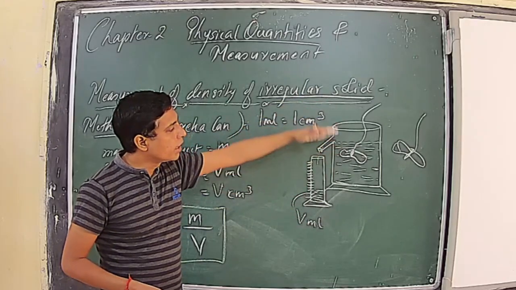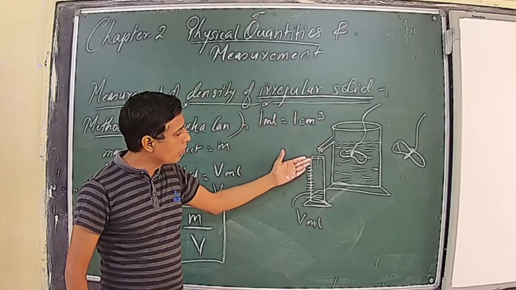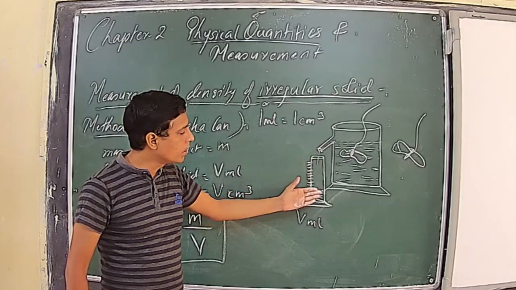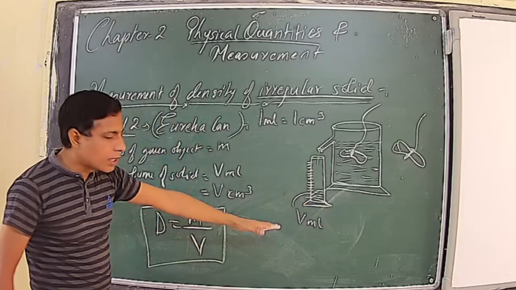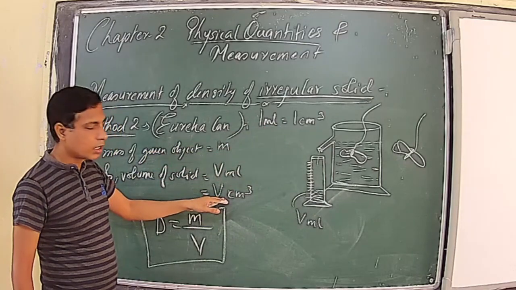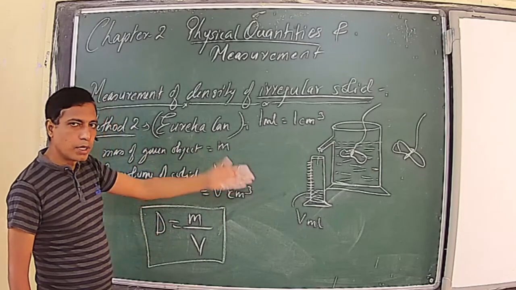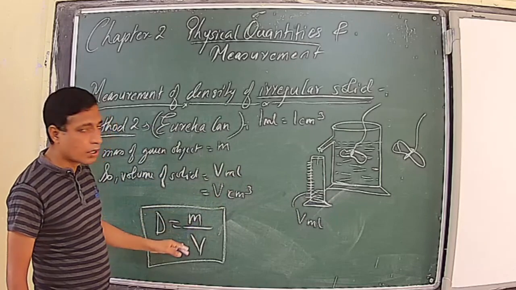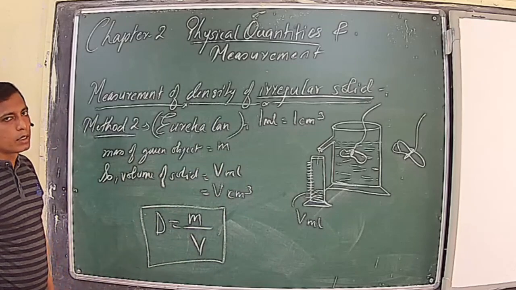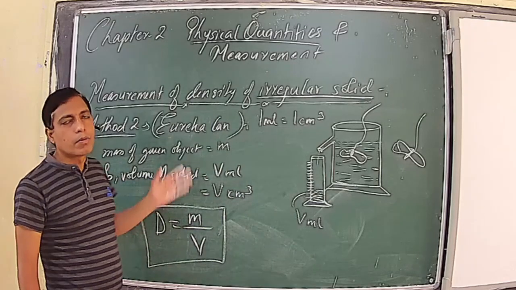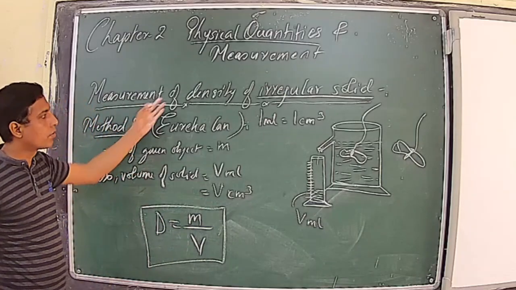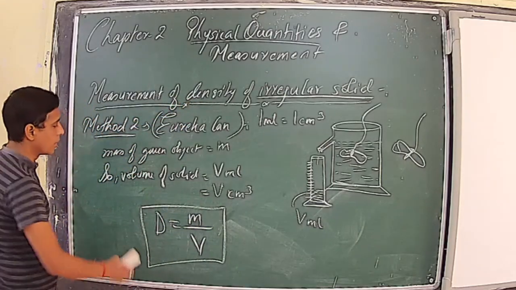As a result, the liquid gets displaced in upward direction, so the overflow of the water gets collected in this. Once the flowing of water stops, we will measure the volume of water collected. Say it is V mL. Now we know that 1 mL is 1 cubic centimeter, so the volume of liquid is V cubic centimeter. So the solid volume will be V cubic centimeter. So density is mass upon volume. We will use this formula and we can find the density in gram per cubic centimeter, and if we have to convert to SI unit, we will multiply it by 1000. So this is the second method for measurement of density of an irregular shaped solid.